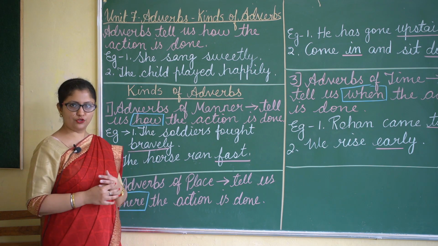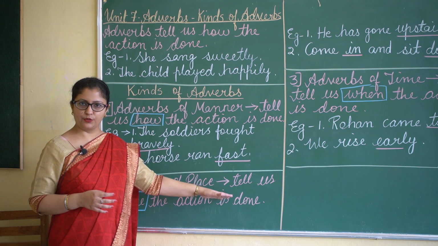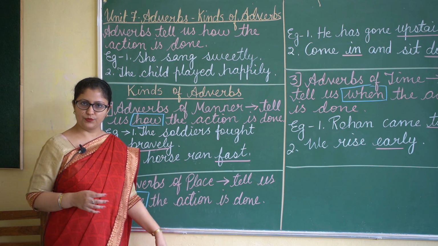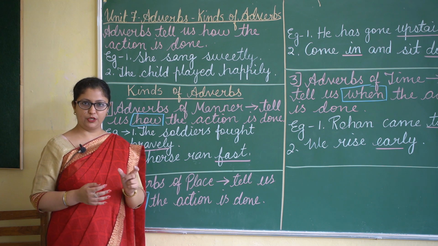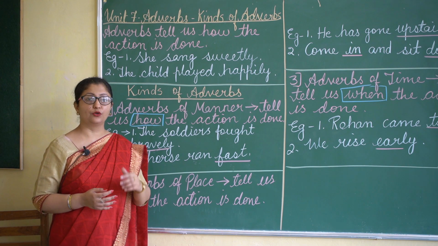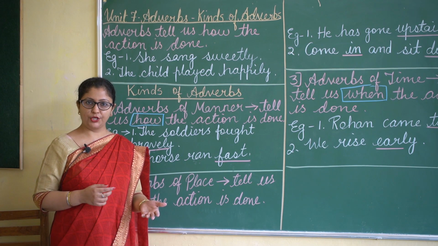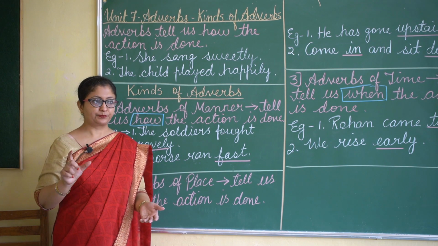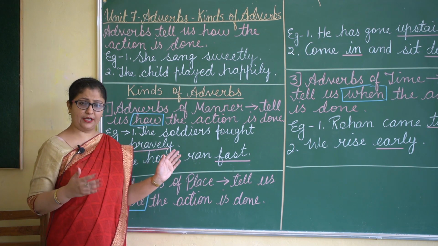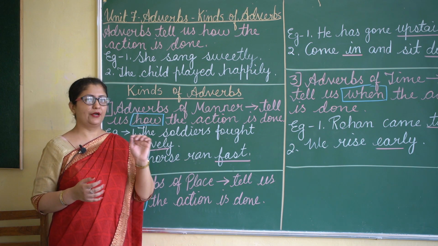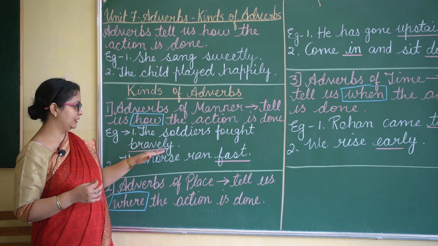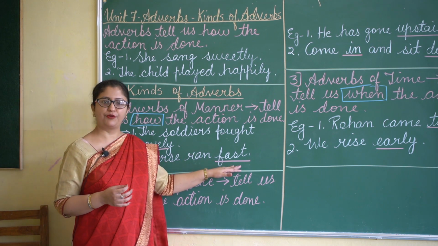Once you know what adverbs are, you can underline them. You also have to tell what kind those adverbs are. You have to mention the kind.